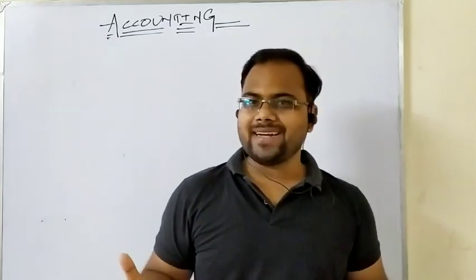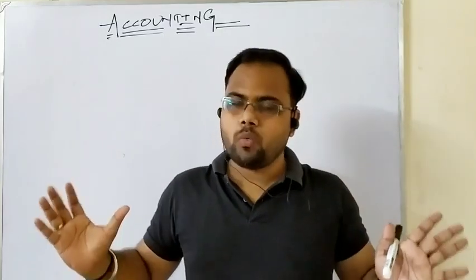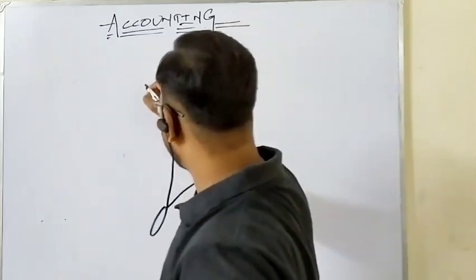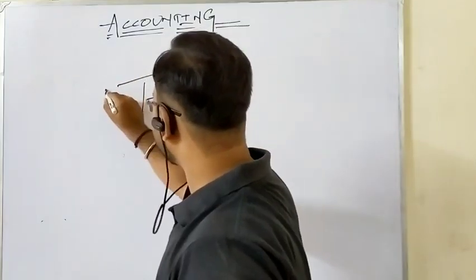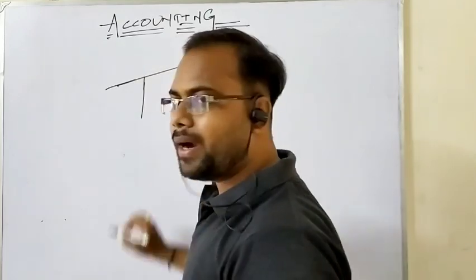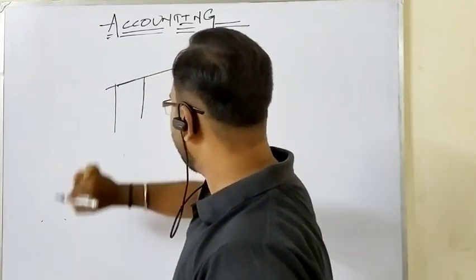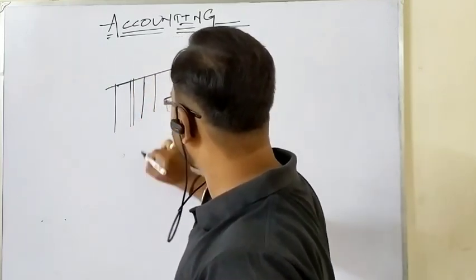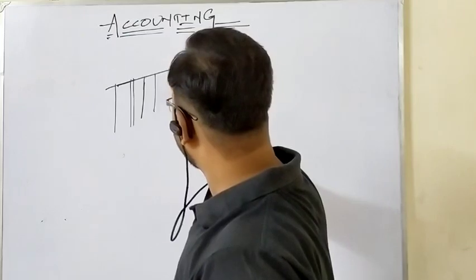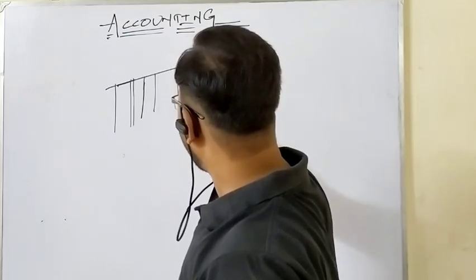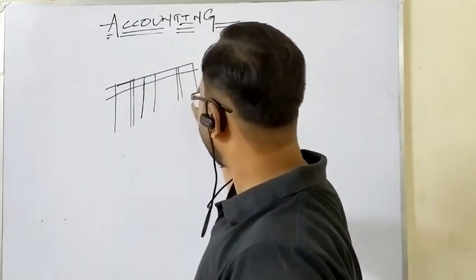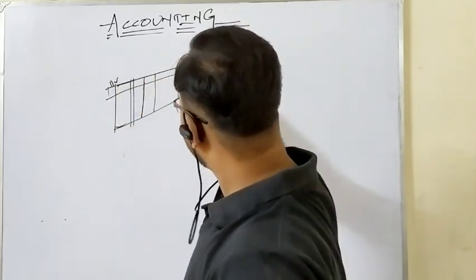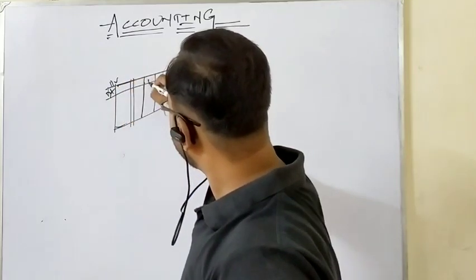As you know, ledger accounts are prepared in a specific format. It is prepared in a T shape. This T shape format is given certain columns: date column, particular column, folio column. The right hand side is the same: date column, particular column, folio column, amount column. So this is what the ledger account is all about. Two sides are there: debit side and credit side.